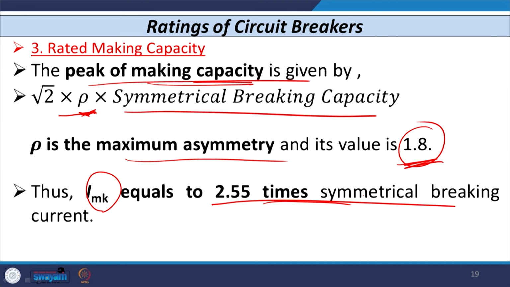So, the making capacity of a circuit breaker is always greater than the breaking capacity, because making capacity is defined immediately after the inception of fault, maybe in one cycle, whereas the breaking capacity comes into the picture maybe after 2.5 cycles after the inception of fault.